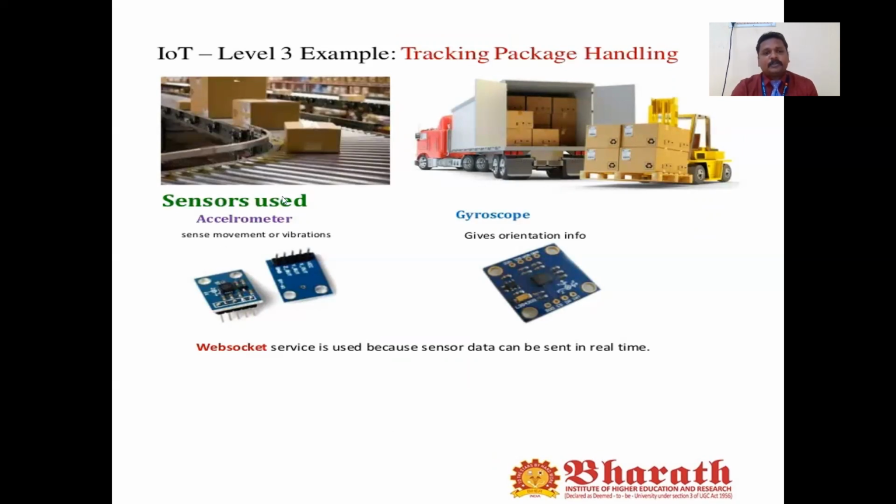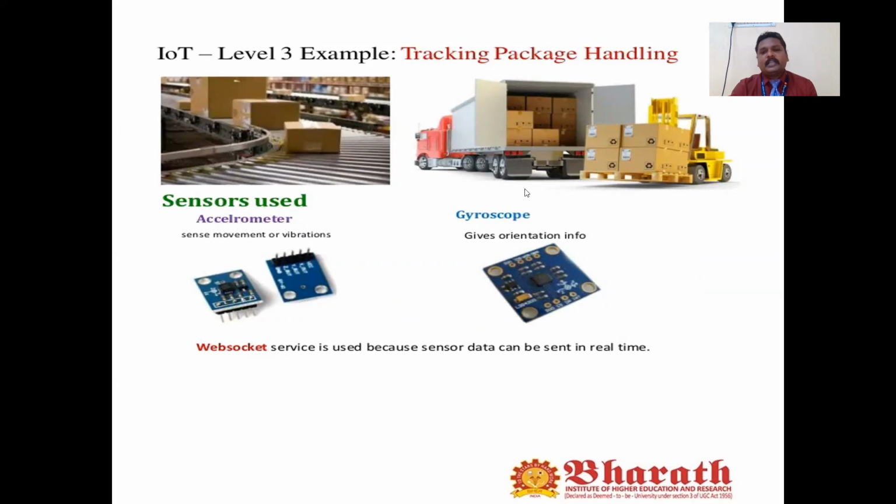One of the sensors we use is the accelerometer. What is the use of that sensor? It senses the movement or vibrations of a particular object. So the accelerometer is used to sense movement or vibrations.